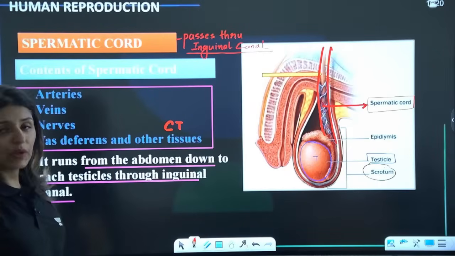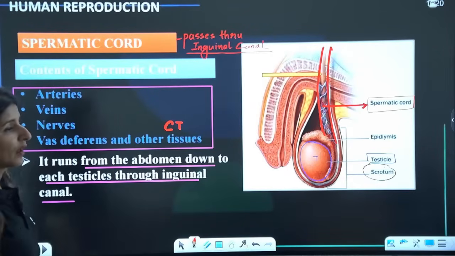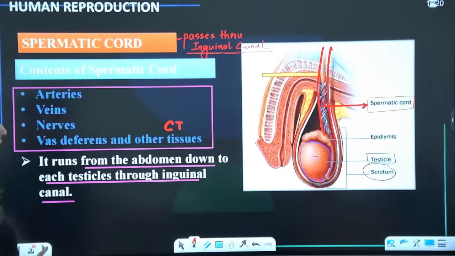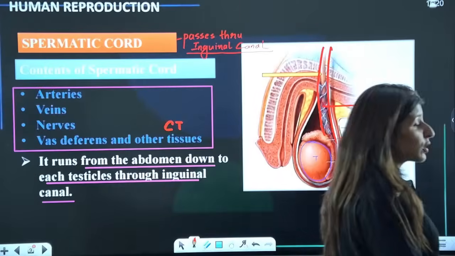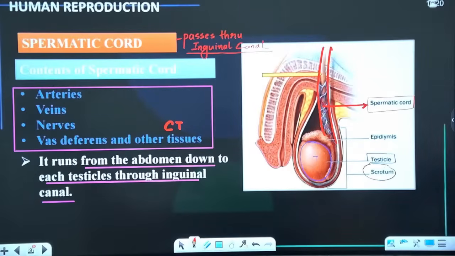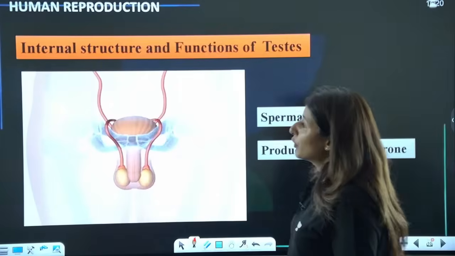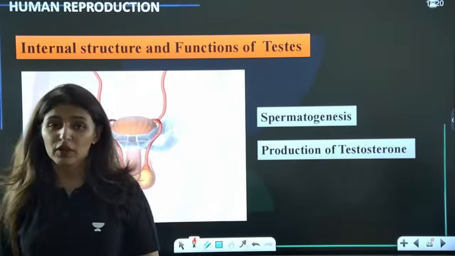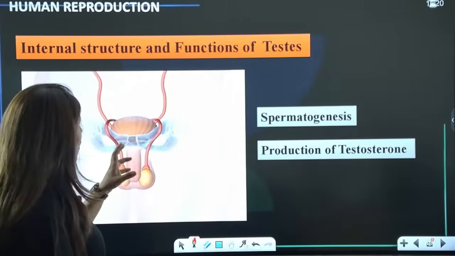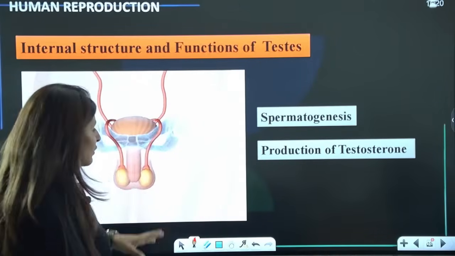Please tell me these points are clear to everyone. Yes? Can we move on now? Can we move on to the next topic? Is that all clear? Perfect. All right, guys. Now, moving on to human reproduction, the internal structure of the testes. The functions I've already told you.